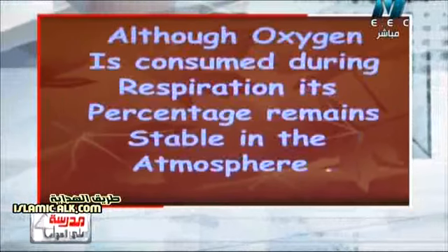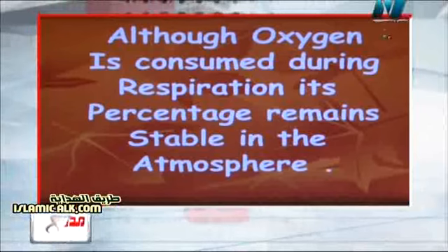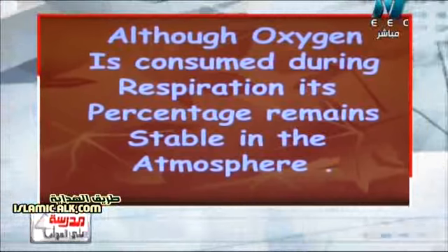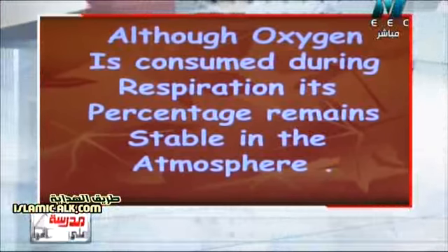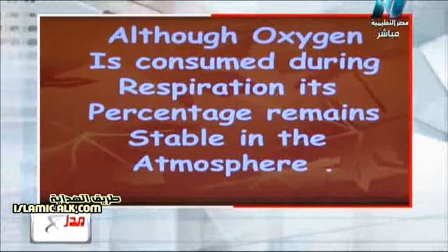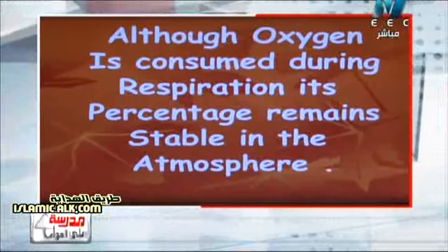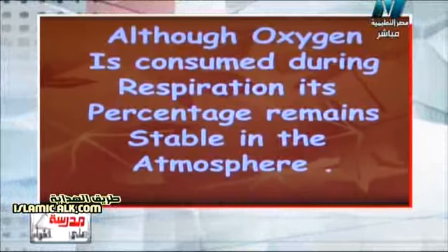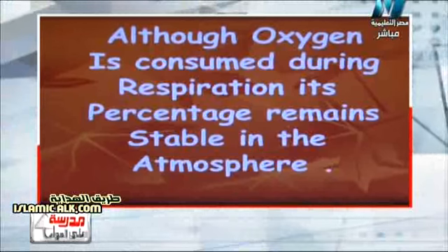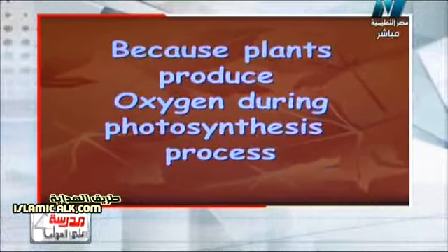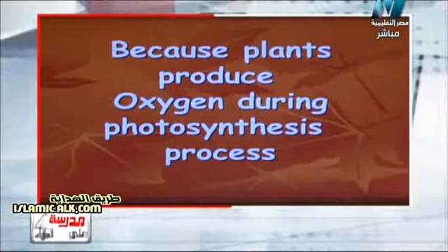Another give reason question. Although oxygen gas is consumed during respiration and burning processes, its percentage remains stable in the atmosphere. Why does the percentage of oxygen gas stay constant in the atmosphere although it is consumed in respiration and burning?